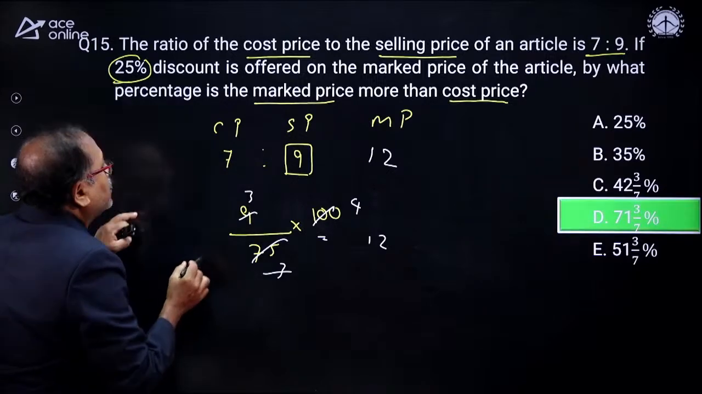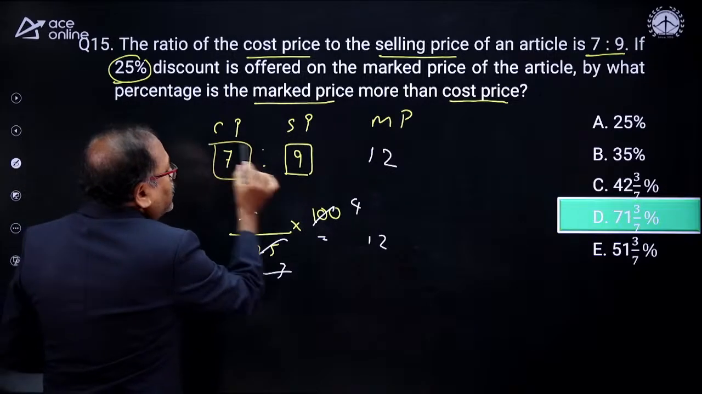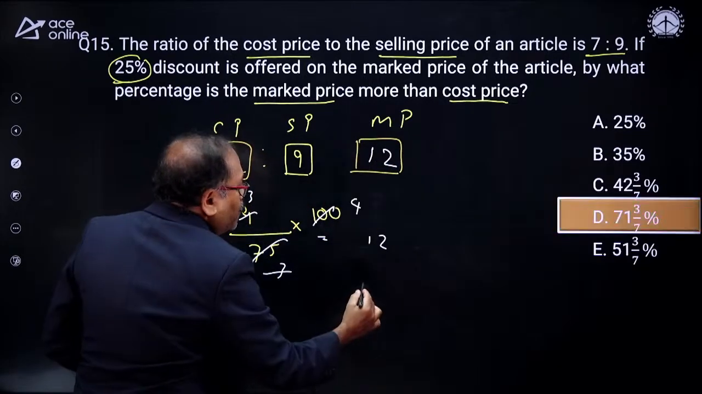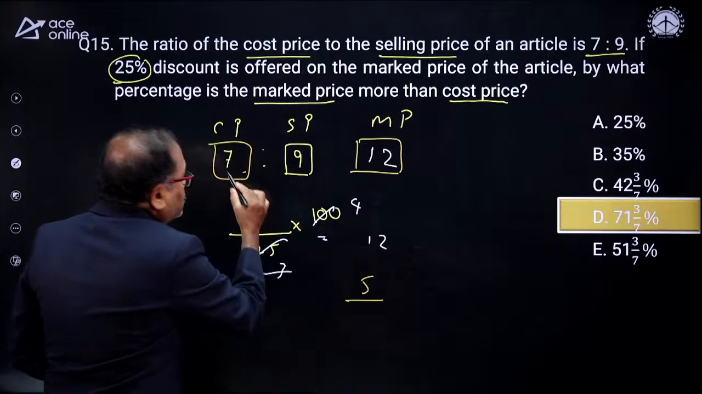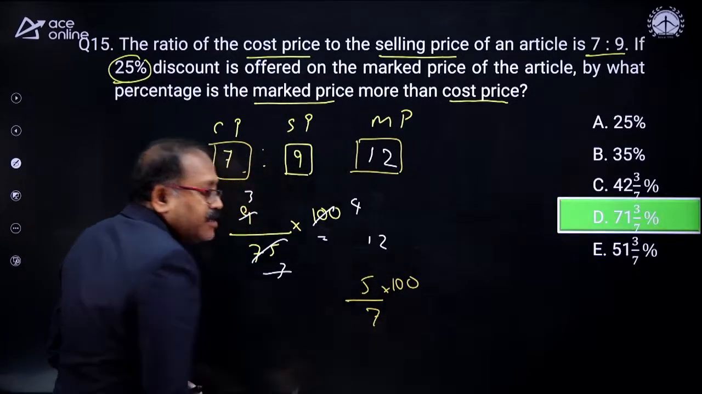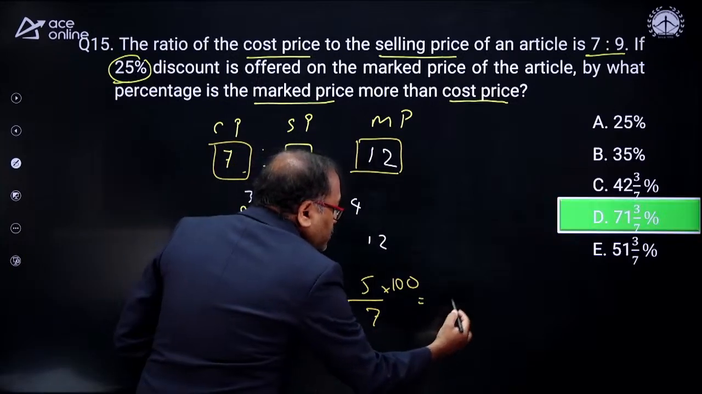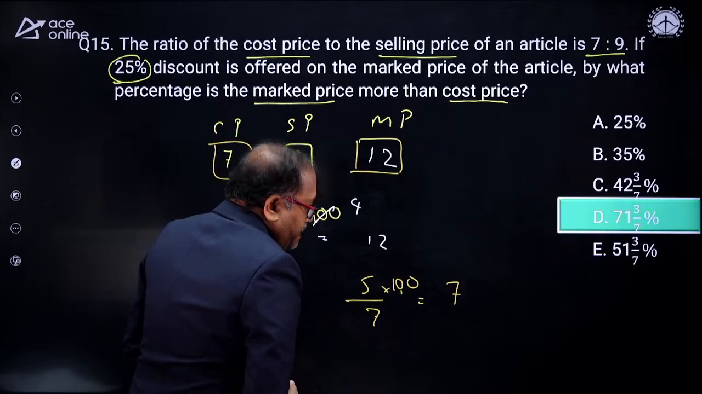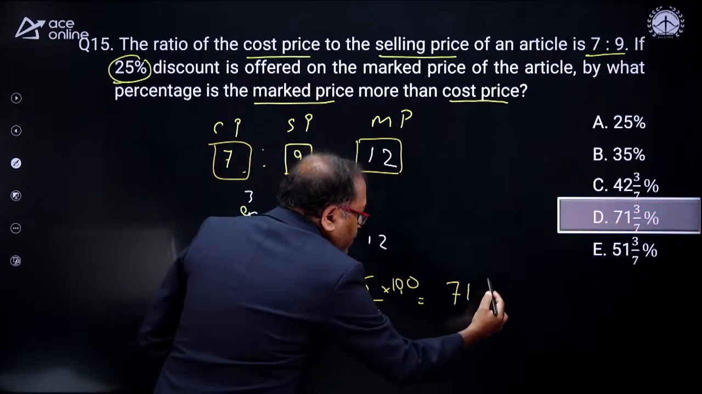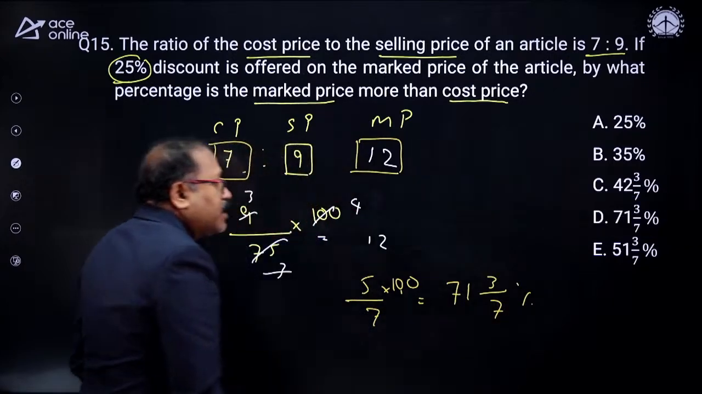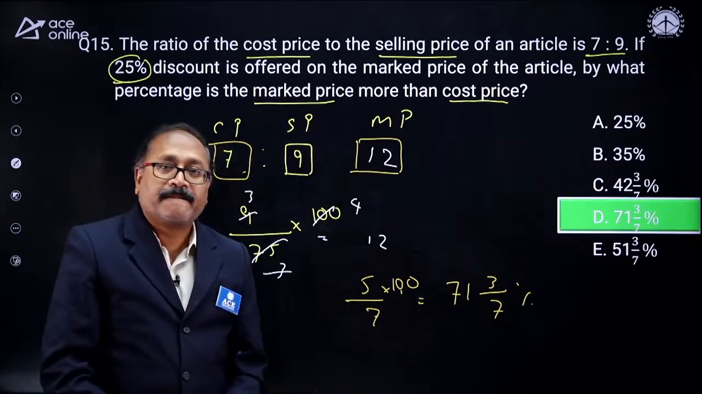So now you can notice that this is the cost price, and this is your mark price. Mark price is how much more? 5 more over what? 7. So what percentage is that, into 100? 500 divided by 7. So 7 times 7 is 49. 1 is left, 10, and 7 1 7, and the remainder is 3 by 7%, where your answer is D.